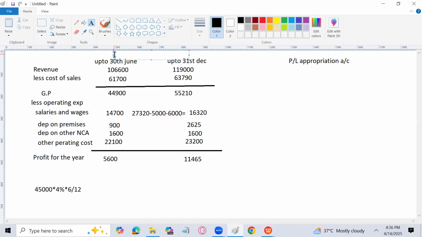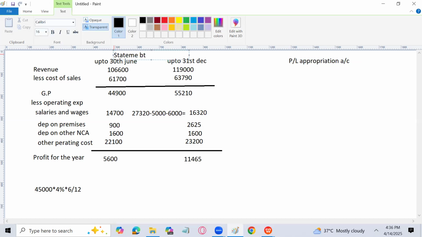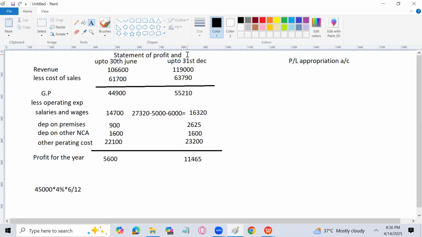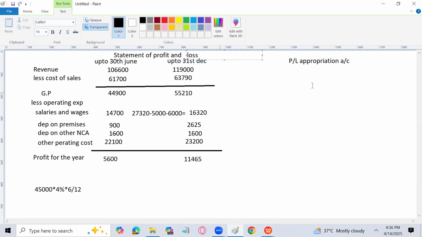This is basically the statement of profit and loss I have prepared. Although he didn't demand us to prepare the statement of profit and loss, he just wanted us to go for the calculation, it is a better thing that we should go for the whole process or procedure to be adopted. So here also I will write two columns, and here I'm going to write the profit for the period.